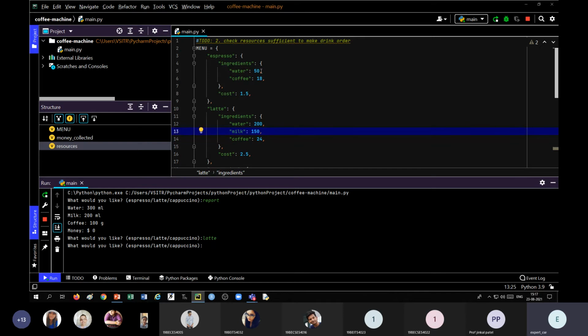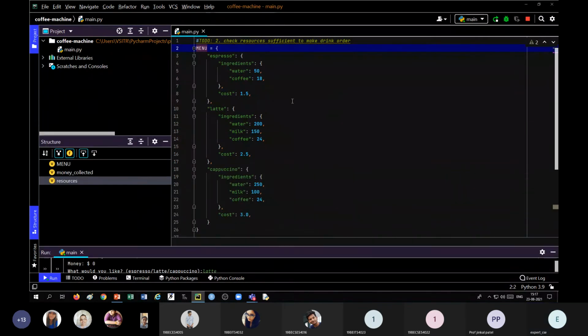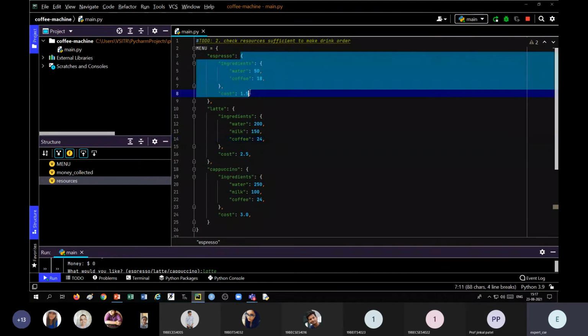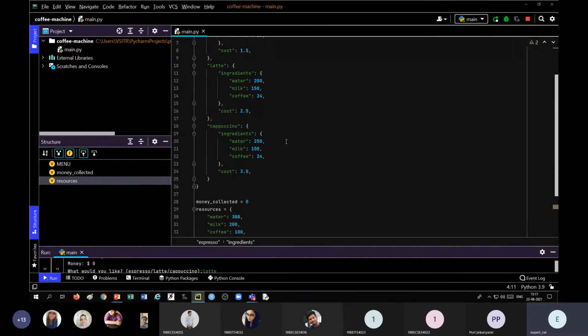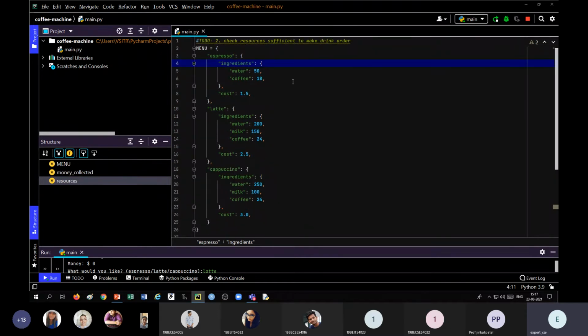Initially I have taken this menu which has three keys, three types of coffees: espresso, latte, and cappuccino. All these three keys have a value, which is again a dictionary that contains keys: ingredients and cost. The ingredients is again a dictionary which contains the three types of ingredients: water, milk, and coffee. So this is what I have initially defined.